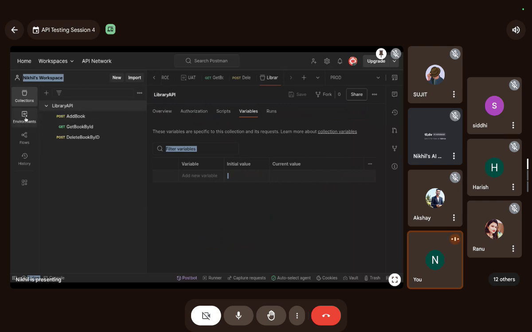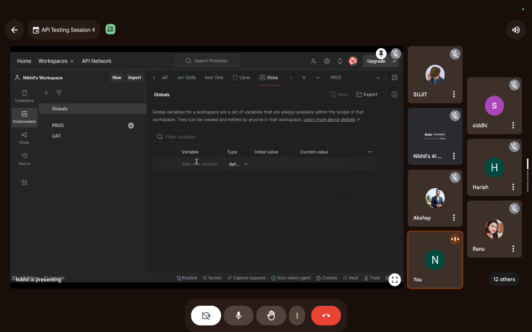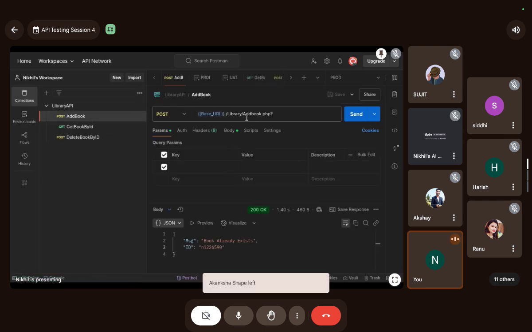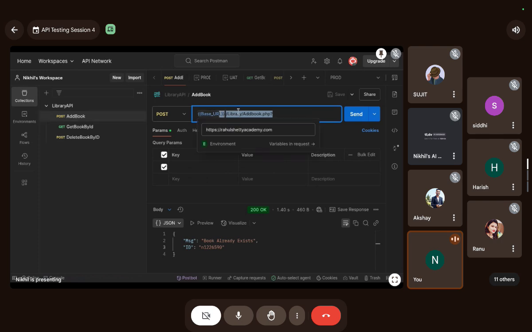So now the environment has a URL. Now I'm going to add base URL as a global variable. Okay, the type would be default and this would be the URL. I have saved this. Now my question is, which base URL is this request going to consider? The global one or the environment one?